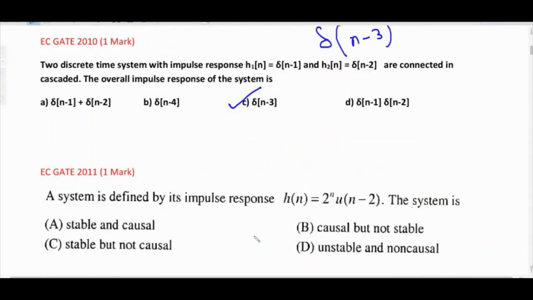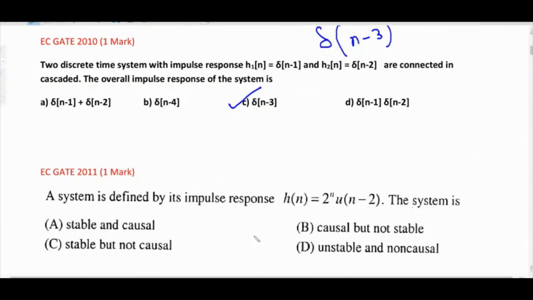Next question. A system is defined by its impulse response h[n] equal to 2 raised to n times u[n minus 2]. So the impulse response is given. The system is: stable and causal, causal and not stable, stable and not causal, or unstable and non-causal. Again a 1 mark question. First try for stability, or you can try for causality. What is the answer?